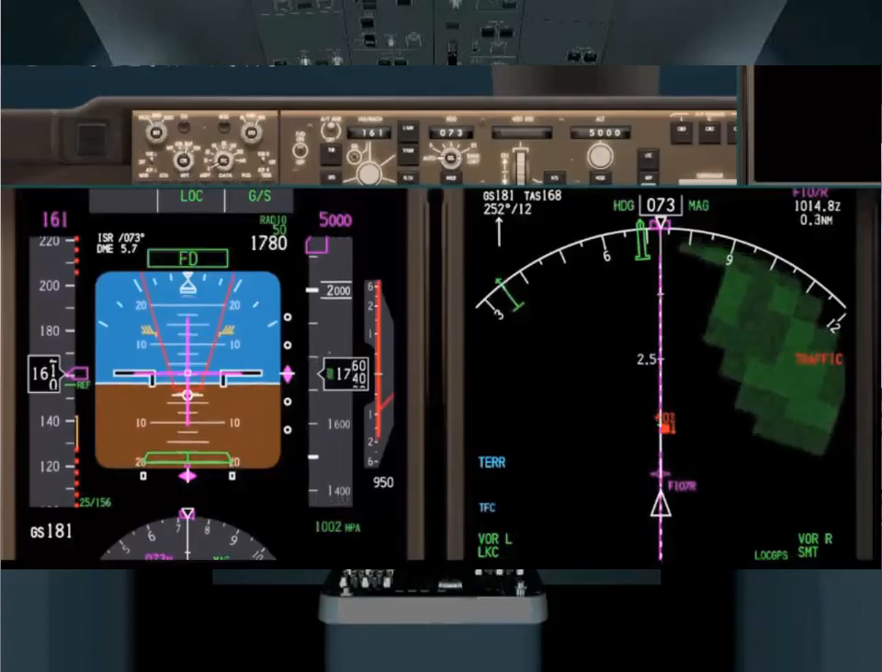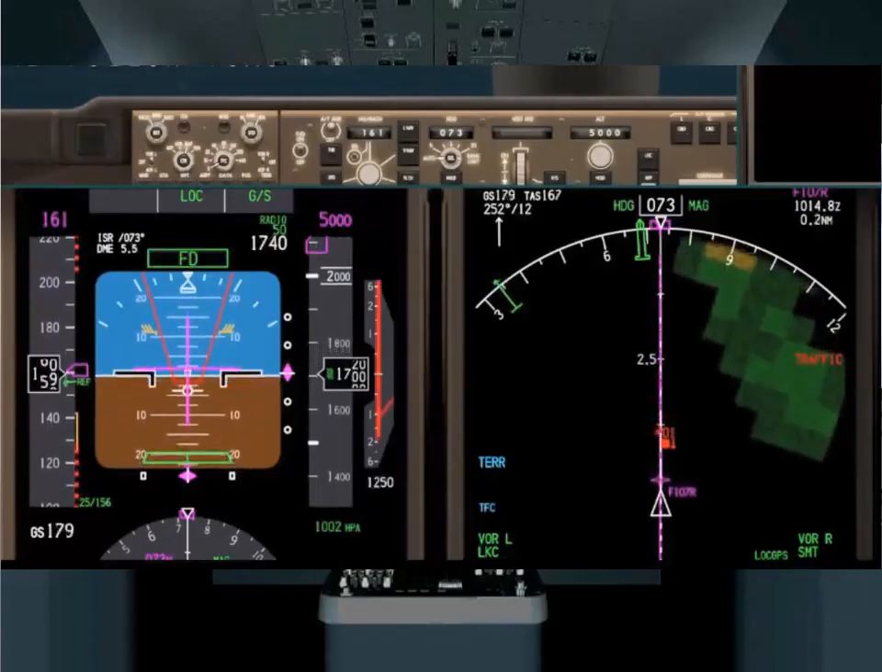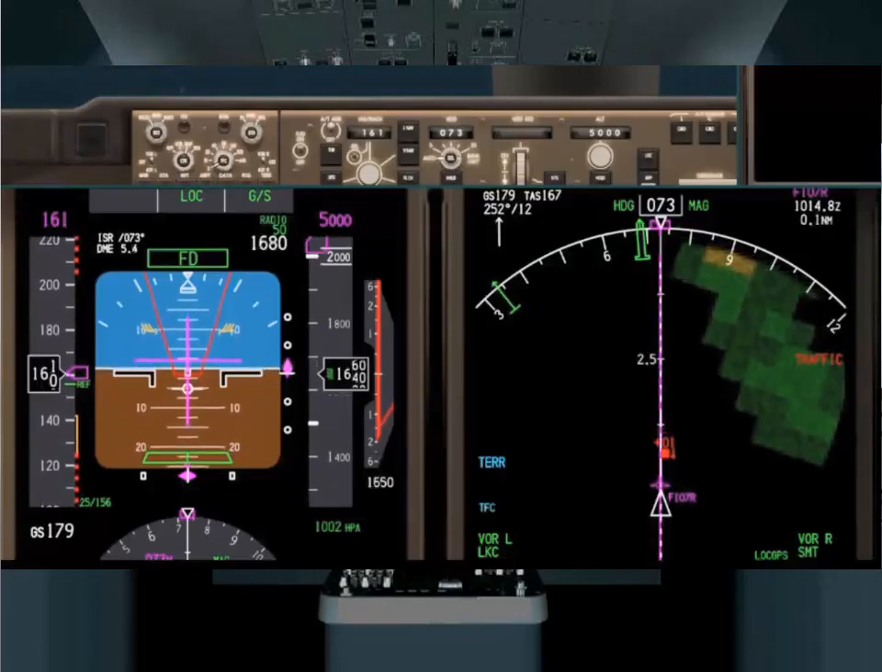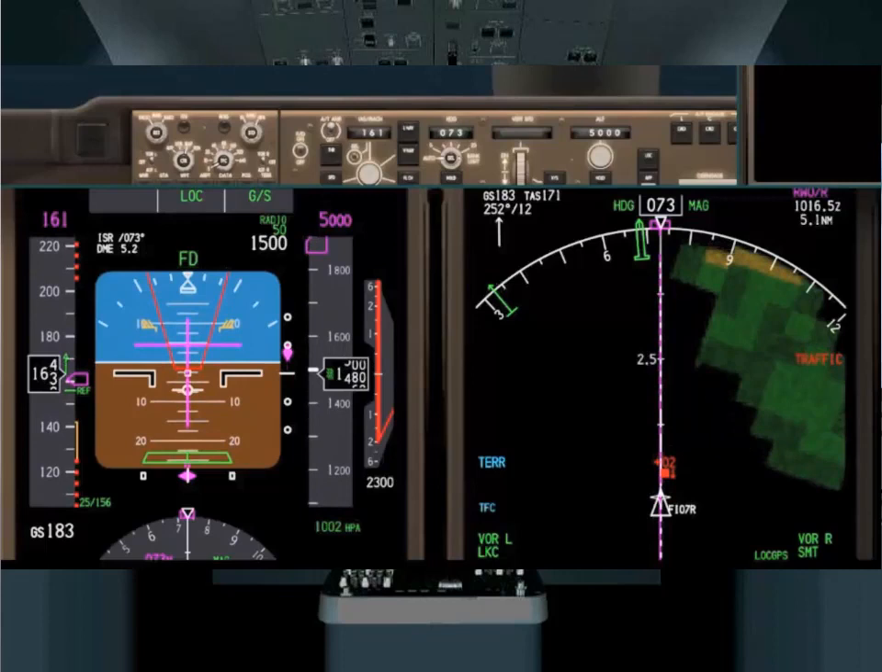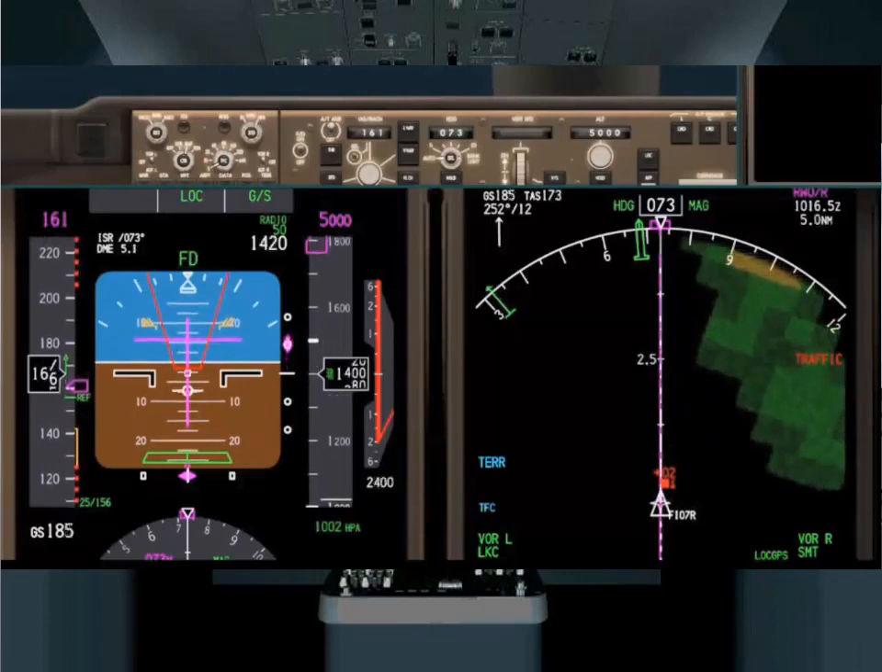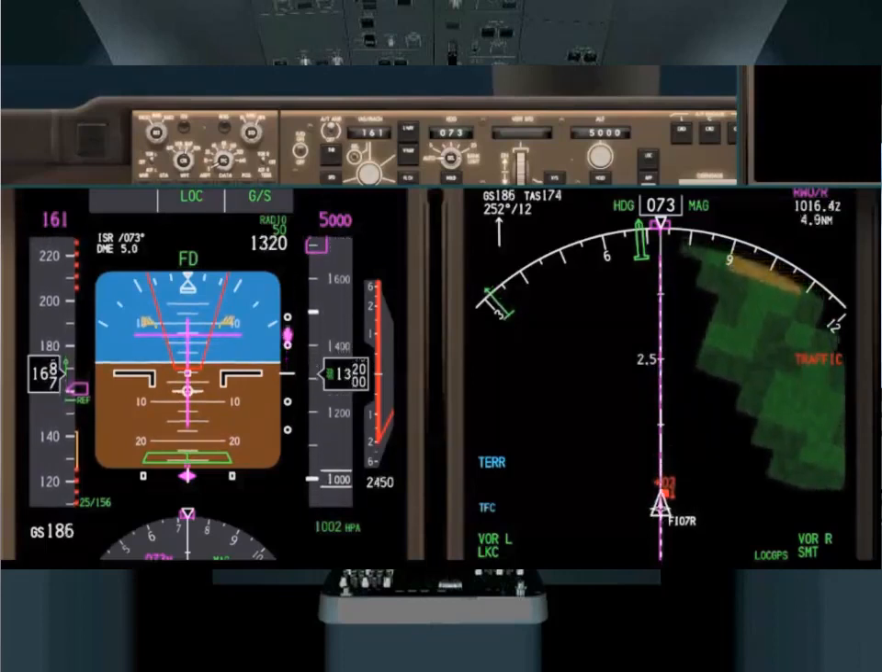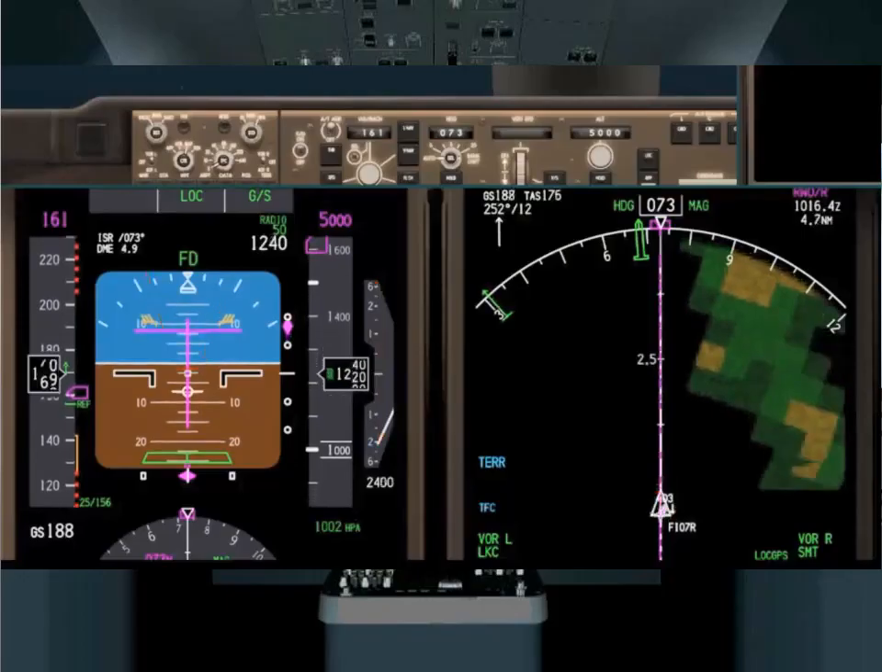Descend, crossing descend. Descend, crossing descend. Clear of conflict.